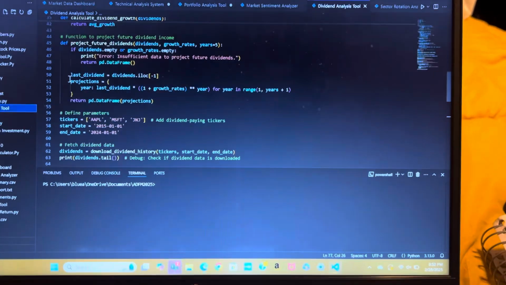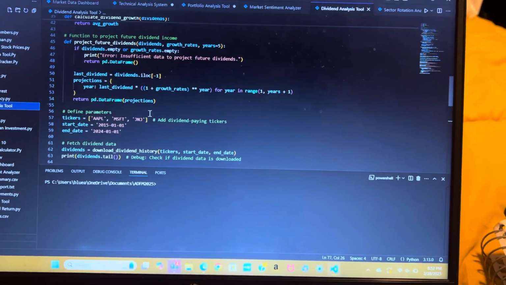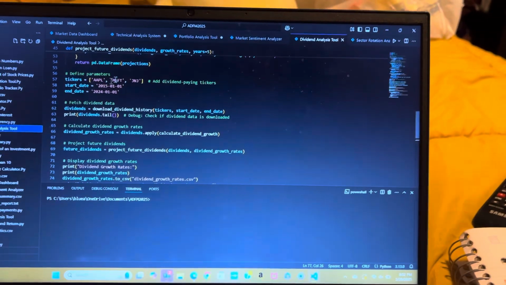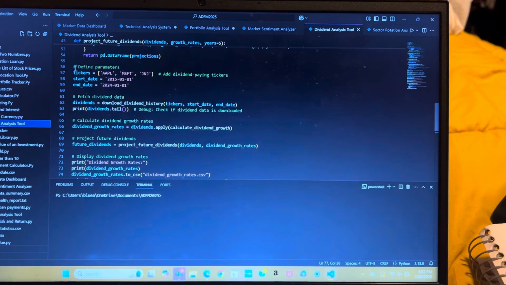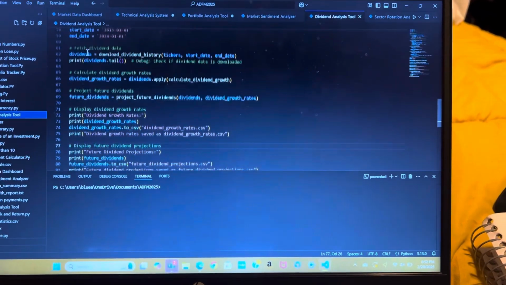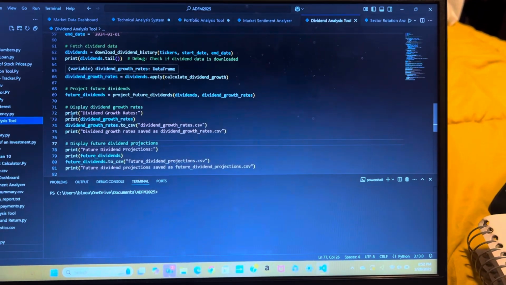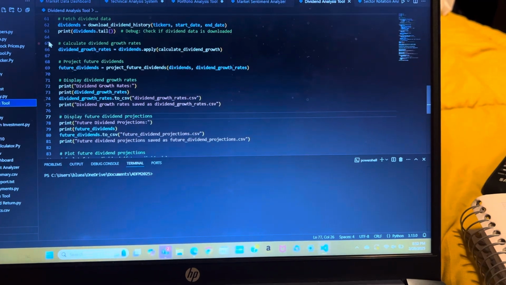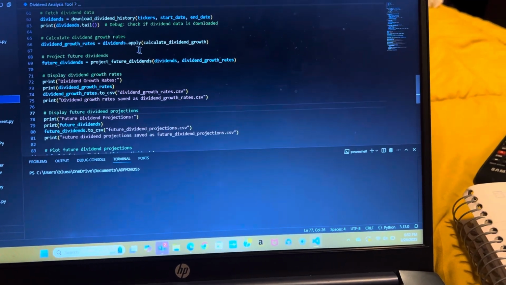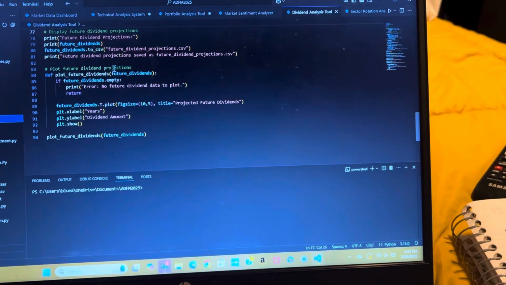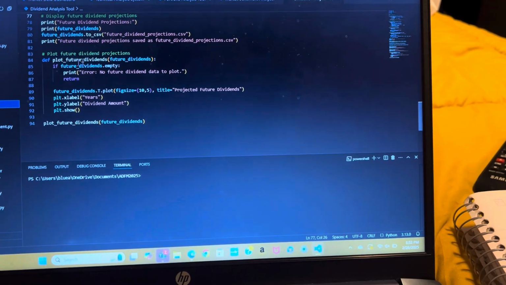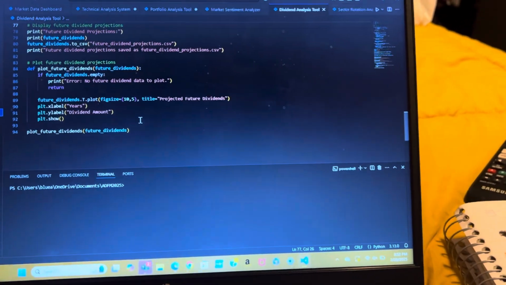But if we could pull it, we're going to do all of this calculation right here. Then again, we're defining those parameters and fetching the dividend data so that we can perform the analysis where we're going to calculate, display, and store, which is what lines 65 through 81 are doing. So that way we can plot all the analysis that we have found, and that is the end of that code.